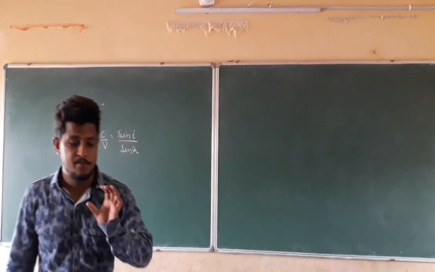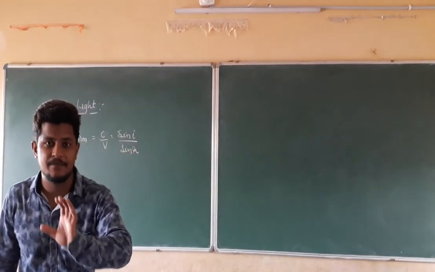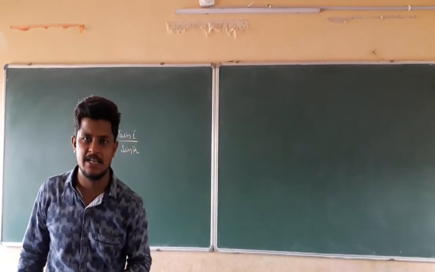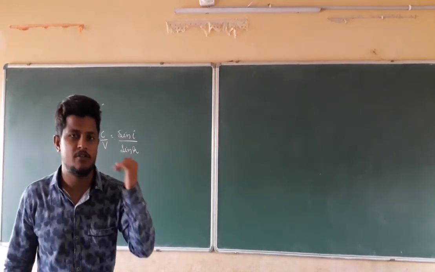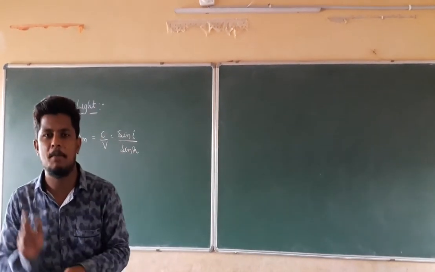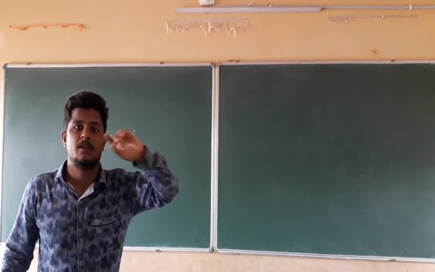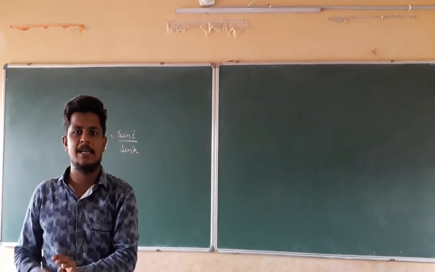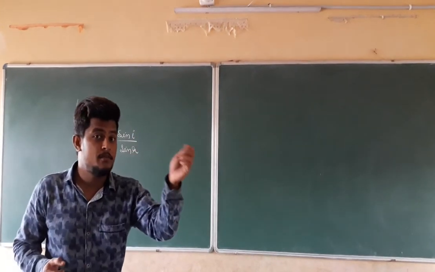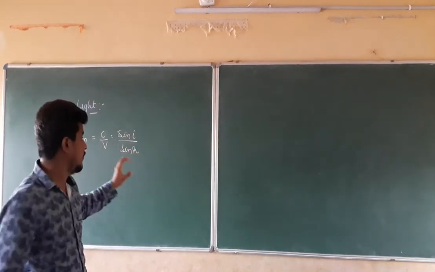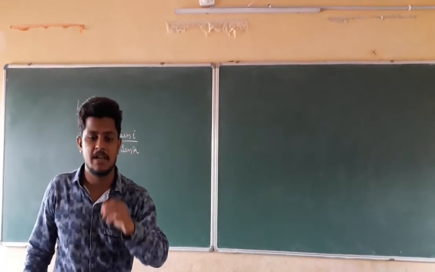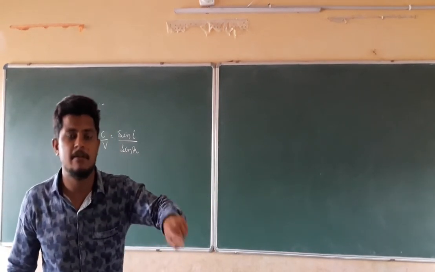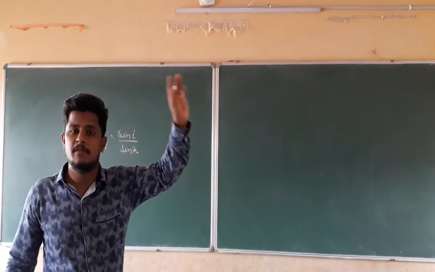Remember one thing: the absolute refractive index is the refractive index of that given medium. For example, I am taking a gas medium. To find the absolute refractive index of the gas medium, I should compare it with the vacuum medium. The vacuum medium is a reference point. Like 35% is a reference point for passing, in the same manner the vacuum medium is the reference point for each and every medium. So when we calculate the absolute refractive index of any medium, we compare the speed of that medium with the vacuum medium.